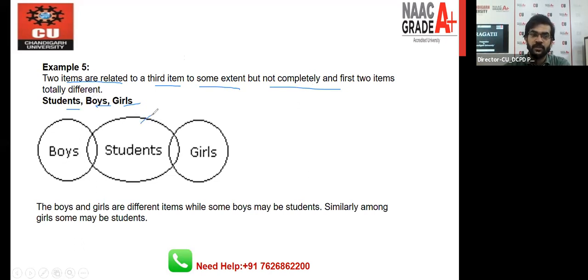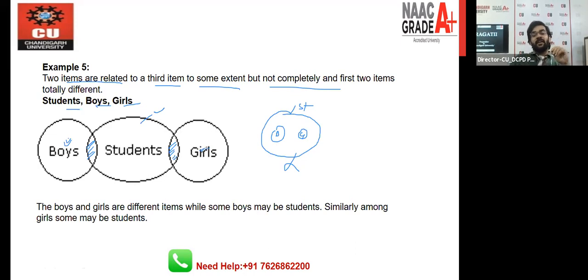For example, if this circle is student, right? So some students can be boys, some students can be girls, right? But it doesn't mean all the boys are students. Some students are thinking like this. So if this is the student, this is the boys, and this is the girls, this is also possible. But this is not a possible case. Why? It is not possible that all the boys are students, right? It is possible that all the boys are not students. That's why some boys are not students, which is completely represented, right? In the same way, all the girls are not students. That's why this is represented. Okay. So this is also a possible diagram, right?